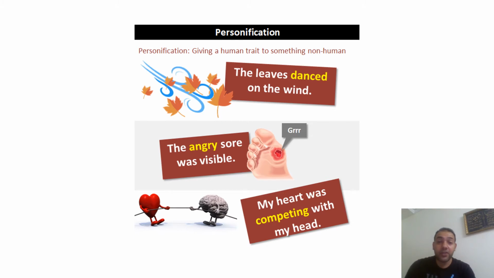The angry sore was visible. You see here, angry sore. So angry, can we describe it like this? So we say here that the sore is a kind of what? A person that you can see, which was visible. And was angry, of course.